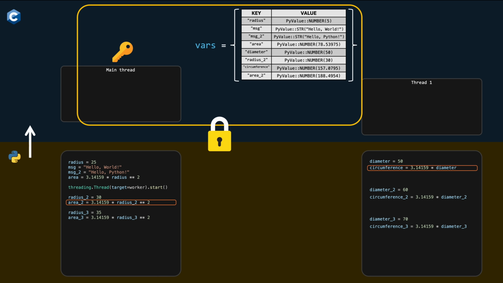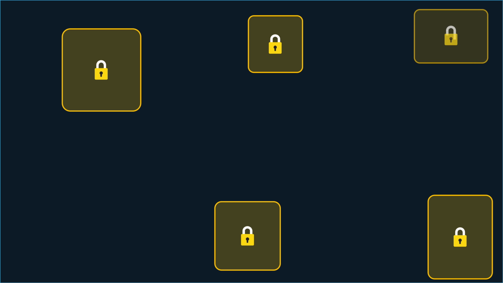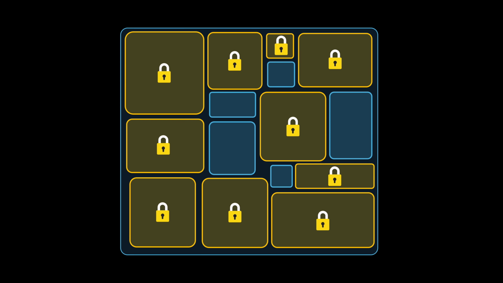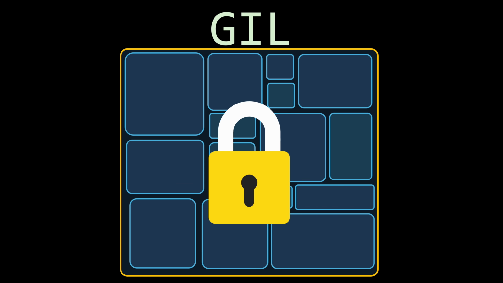What I'm trying to highlight with this example is that if the interpreter were to provide concurrency by using concurrency, data structures, collections, and any component susceptible to race conditions would need to be protected. And here's the answer to our main question. Instead of using a dedicated mutex for every one of those sensitive components, the official Python interpreter uses a single global mutex to protect the entire interpreter core, the part that executes Python code. This is the global interpreter lock, or as most people call it, the GIL.